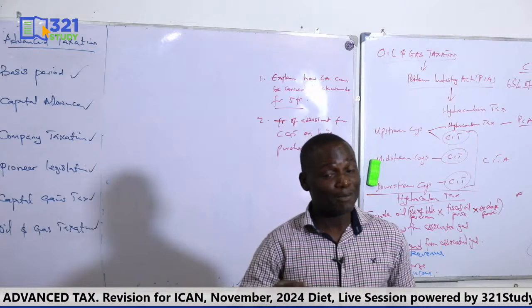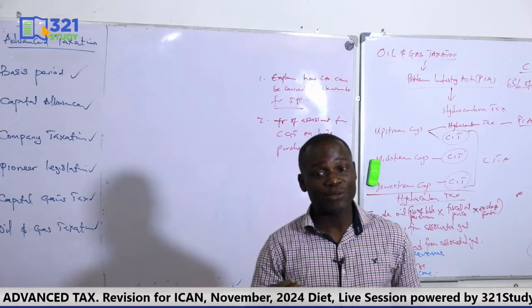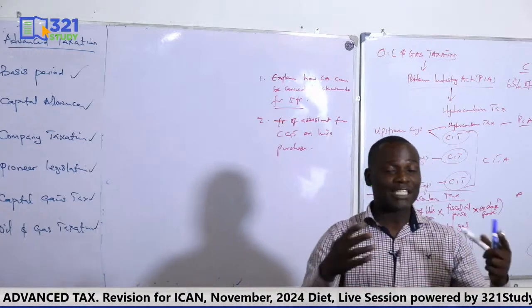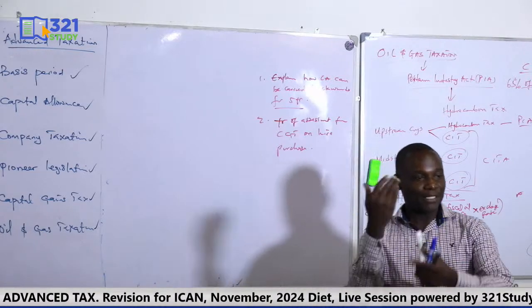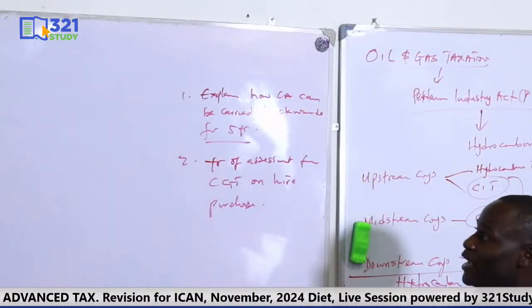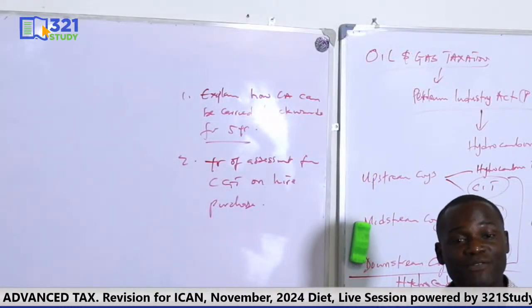Those are what we mean by terminal. And we say that there is room for the business to also claim, but how? There is no forward again because the business has ceased. But they can claim it backwards for a maximum of 5 years. And where are they claiming it from? They are to claim it from their total profit. Are we together? They are to claim it from their total profit.